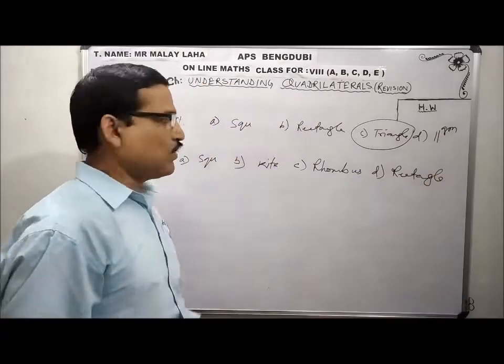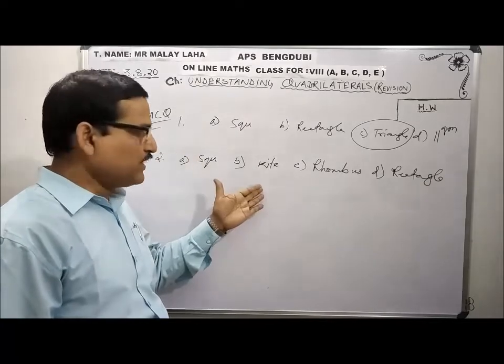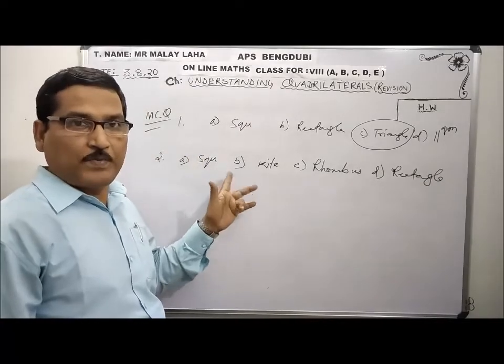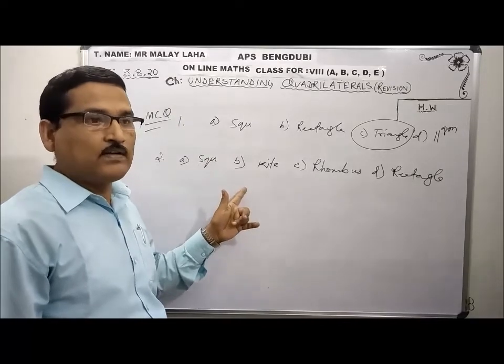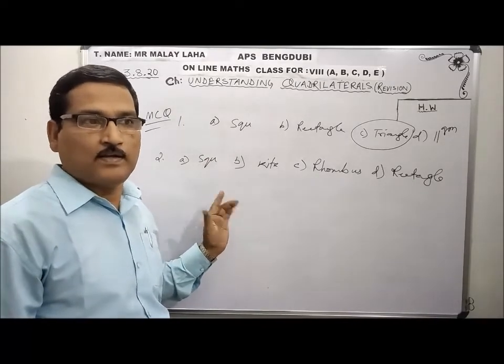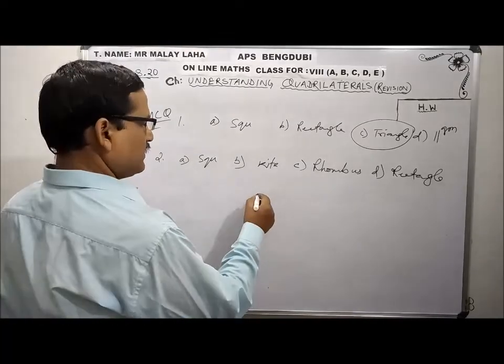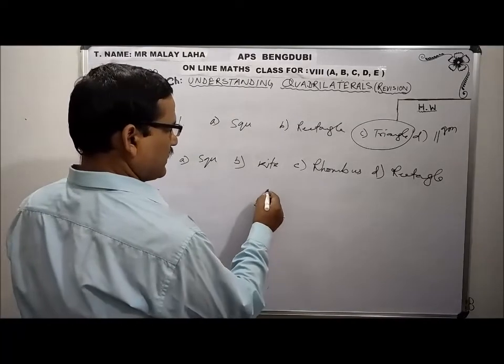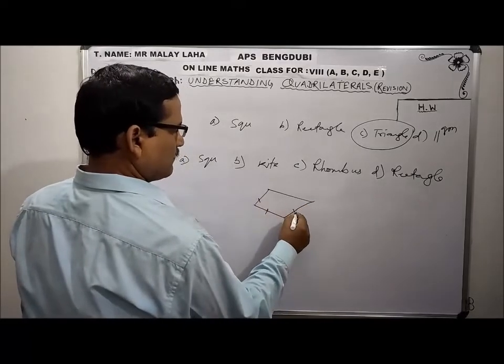All are quadrilaterals. The question asks which quadrilateral has two pairs of adjacent sides equal and diagonals intersecting at 90 degrees. In a kite, if I draw a kite, these two are equal.